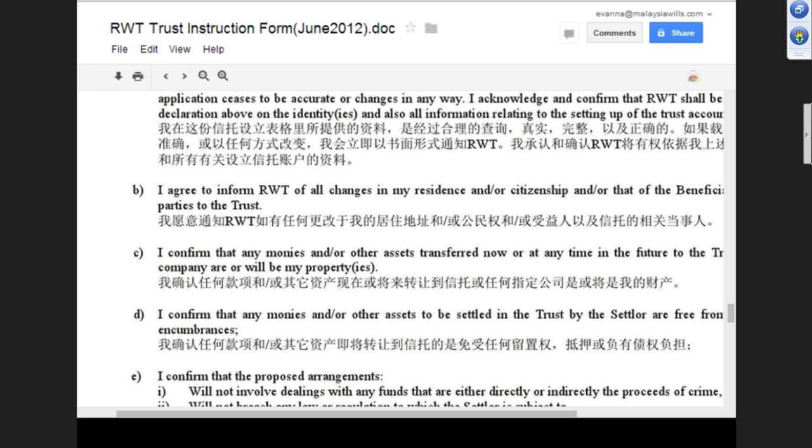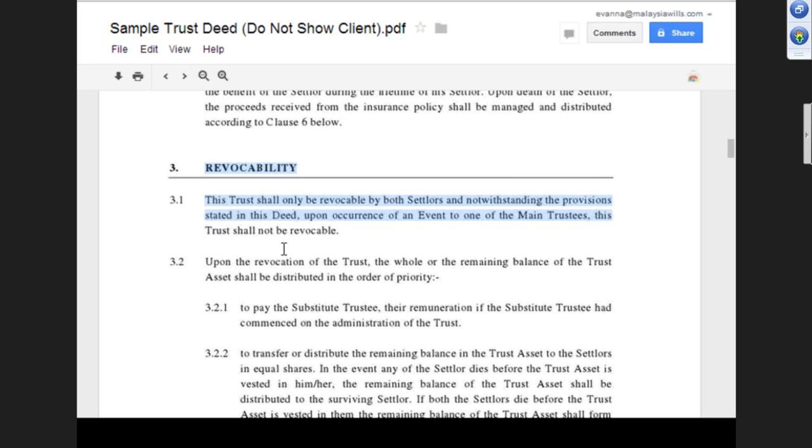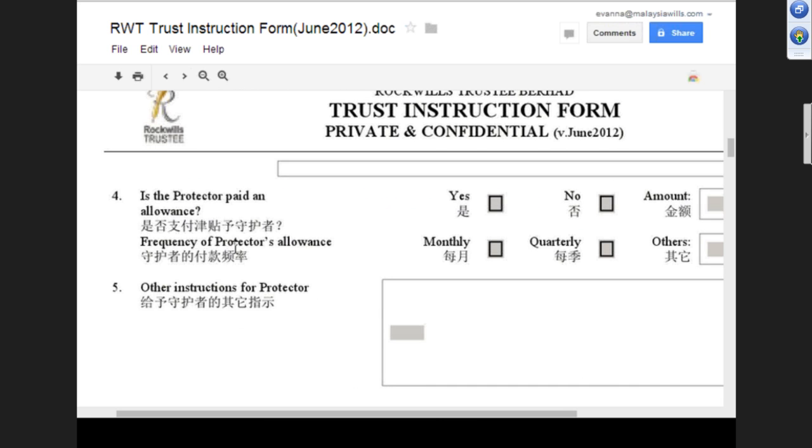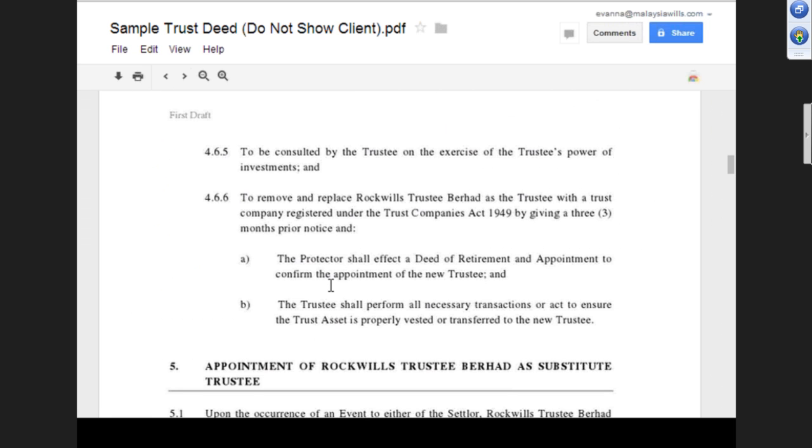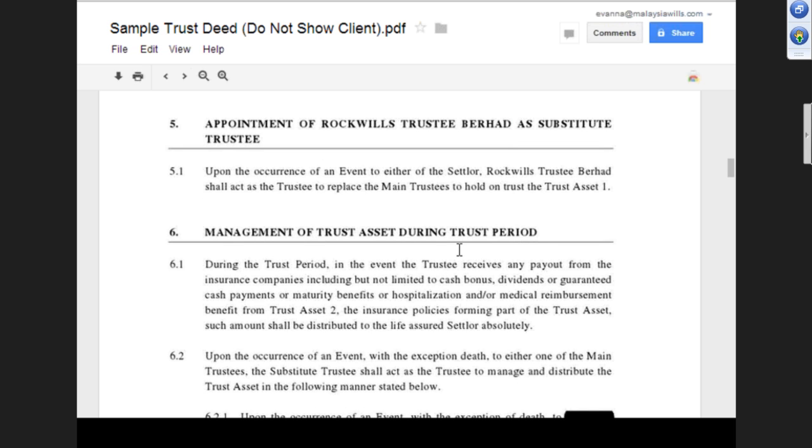Here is the power of the protector. Once you fill in the form, it comes out here. What are the roles of the protector? Appointment of an appropriate substitute trustee, and management of the trust asset. So this is a translation of these two pages.